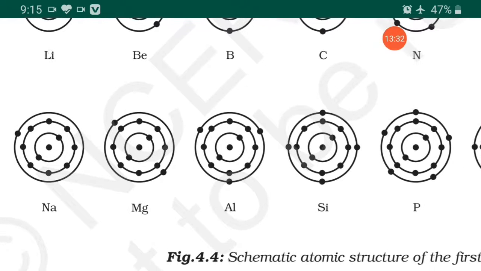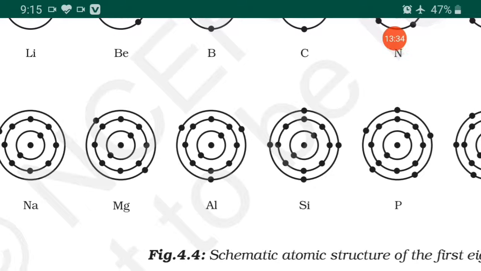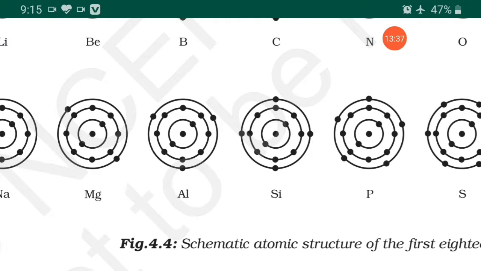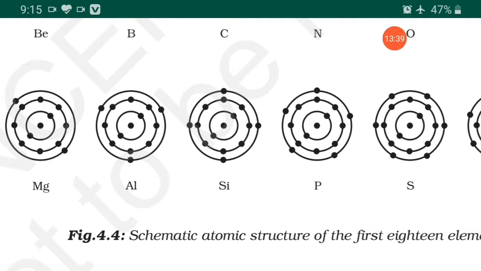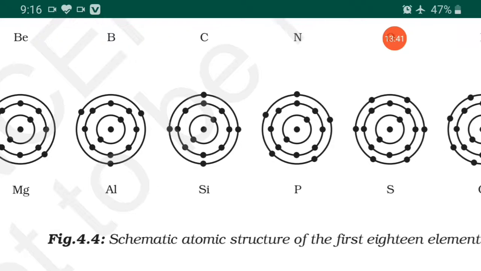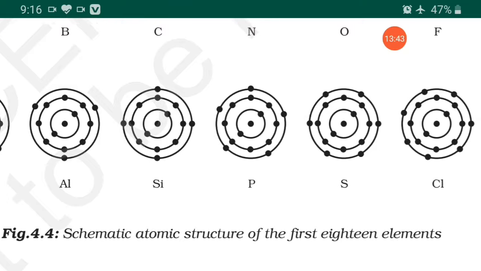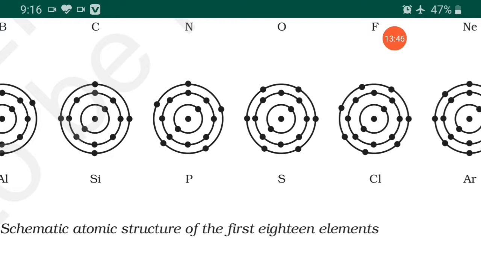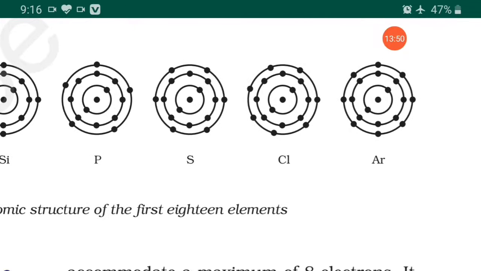Then magnesium 2, 8, 2. Aluminium 2, 8, 3. Silicon 2, 8, 4. Phosphorus 2, 8, 5. Then sulfur 2, 8, 6. Chlorine 2, 8, 7. Argon 2, 8, 8. Understood? So like that we have to fill up all the elements according to their electrons.